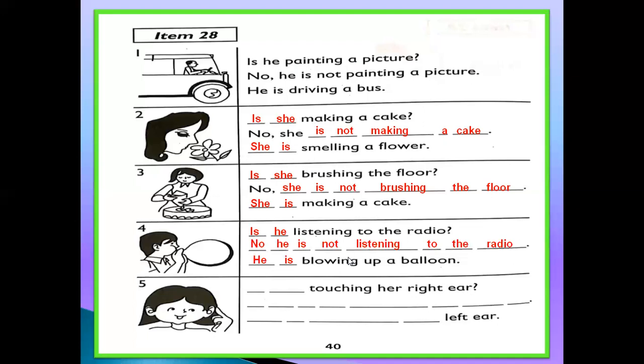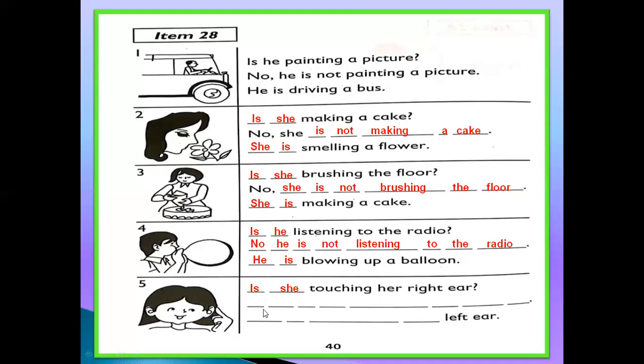Okay, now which one is the direct object? A balloon. Now look at number 5. What is she doing? She is touching her left ear. Now the question is: is she touching her right ear? You can see here. No, she is touching her left ear.